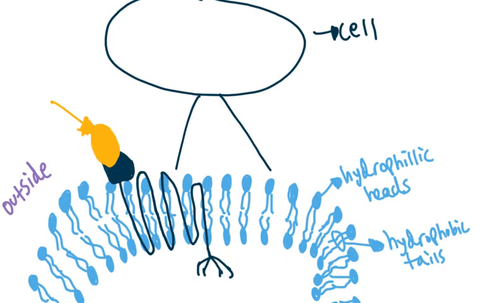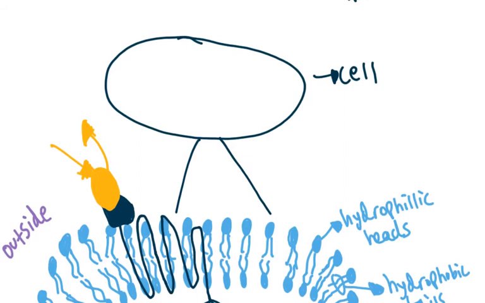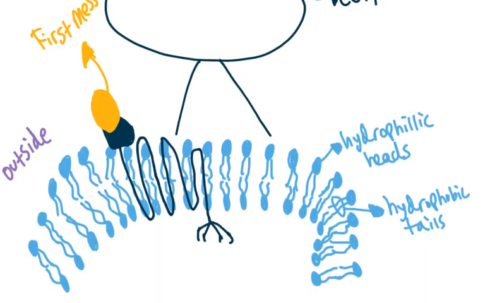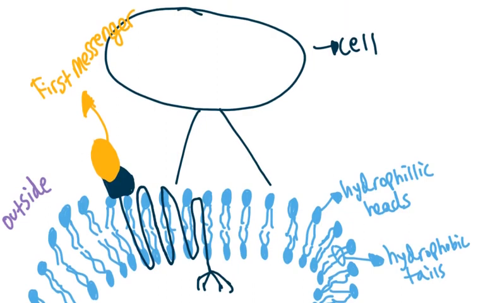Because it's on the outside of the cell, we're going to call this ligand the first messenger. It's the first thing that's trying to communicate with the cell. I know the title of this video is second messenger, and if the first messenger is outside of the cell, we know that a second messenger will be involved on the inside of the cell. So this is the first messenger, some sort of ligand, some sort of peptide hormone.